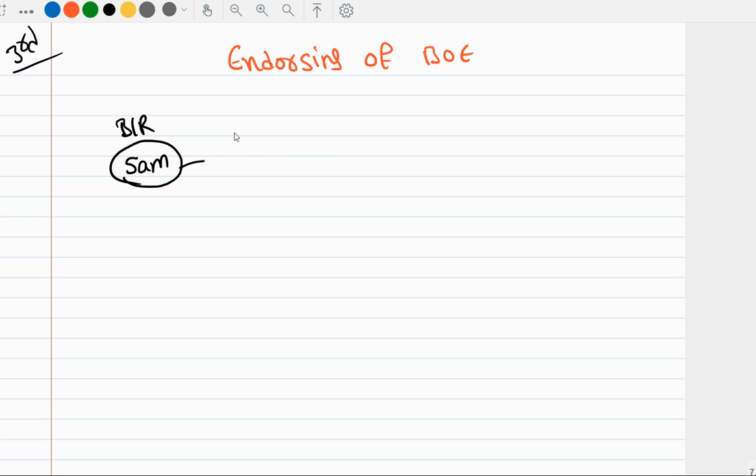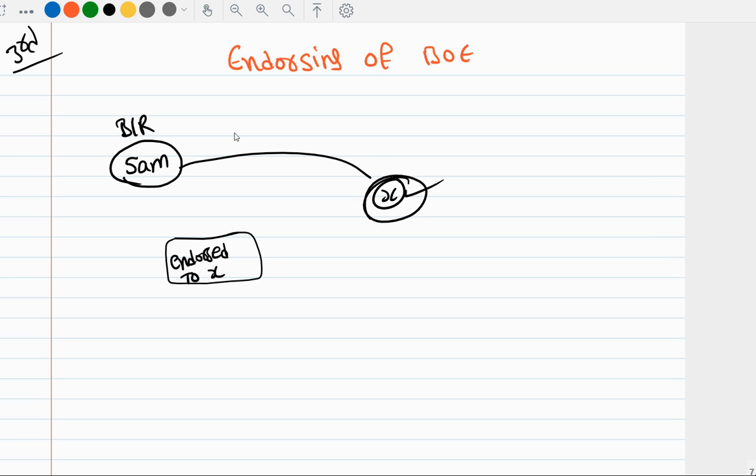If Sam wants to transfer it to a person called X, then on the back of the instrument, or on the front also, Sam can write "endorse to X" and then give it to X. Then X will become the owner, or holder, of the bill.